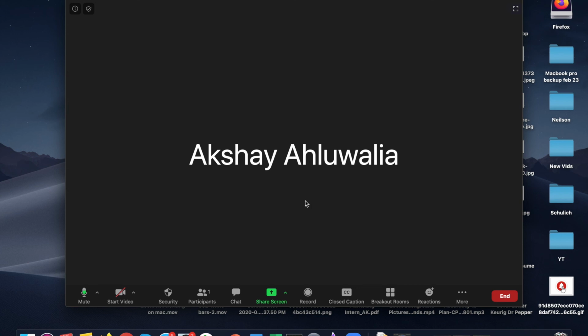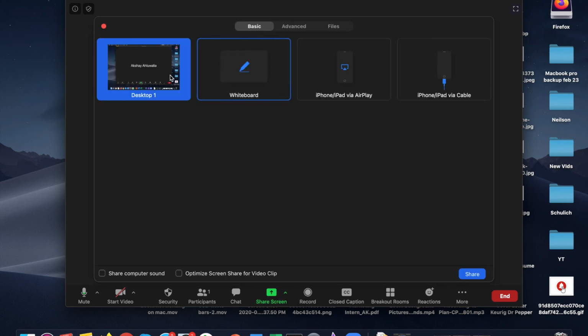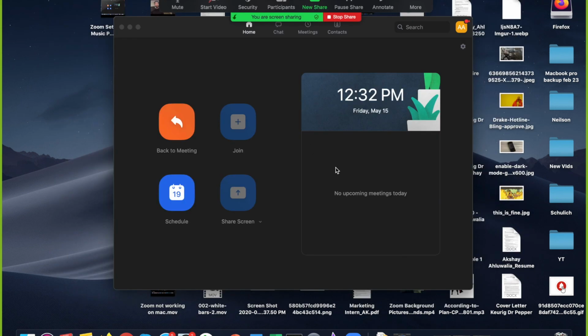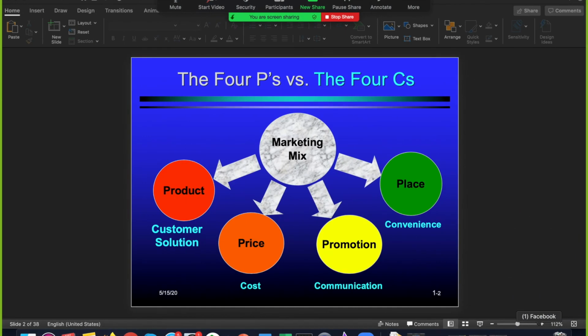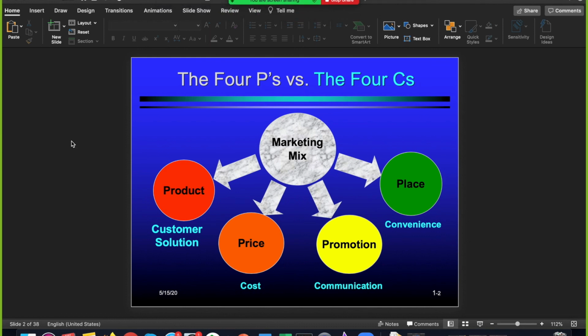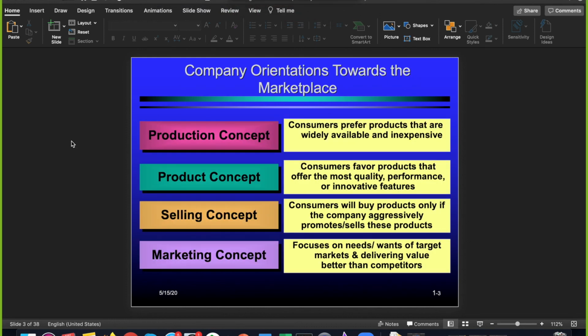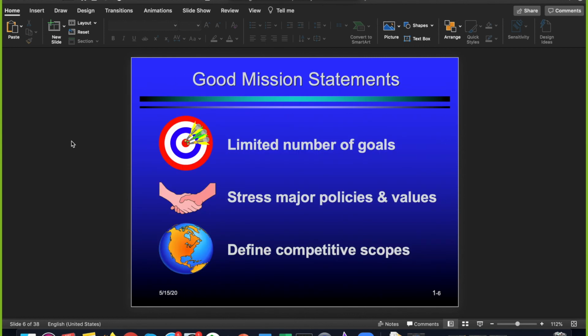And if you want to record a lecture or a presentation that you're giving, you want to click on share screen first. And let's say I am sharing my desktop. The screen sharing has started. I will open up a presentation. So this is a presentation that I want to maybe explain to my colleagues in a professional meeting, or to my students if I'm a teacher during a lecture.